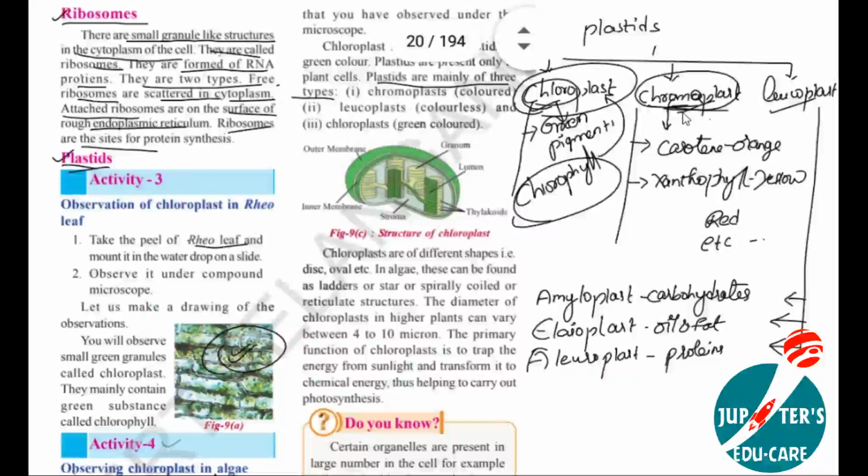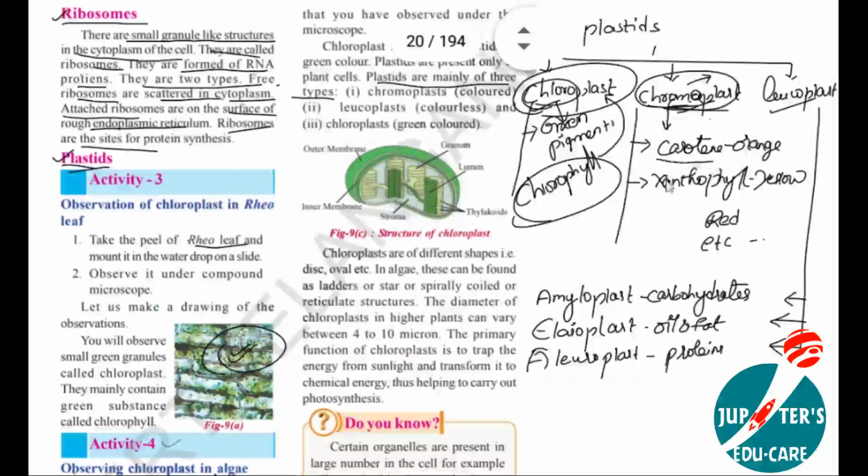Like mango, it is yellow in color because chromoplast is present. Due to that chromoplast, it is yellow. Carrot is orange in color. Why is it orange? Because chromoplast is present. That chromoplast makes the carrot appear orange. So like this, chromoplasts are responsible for the color of parts of plants.